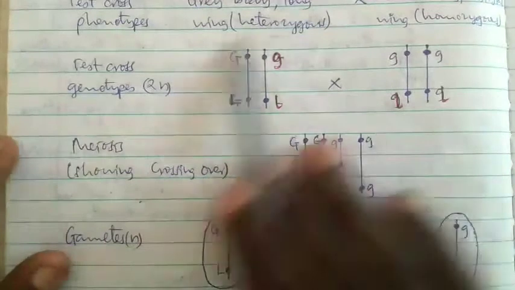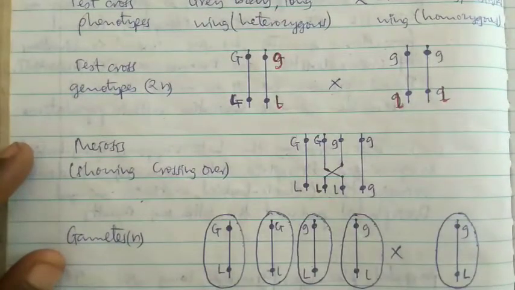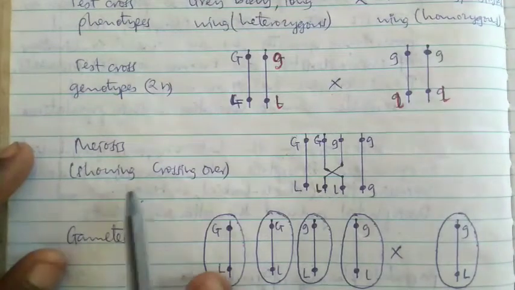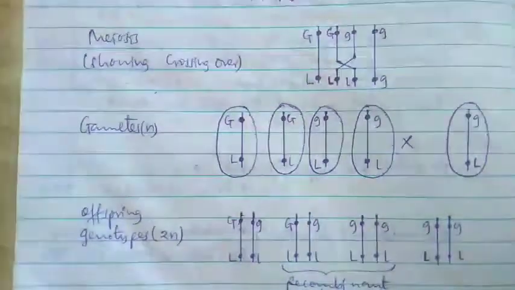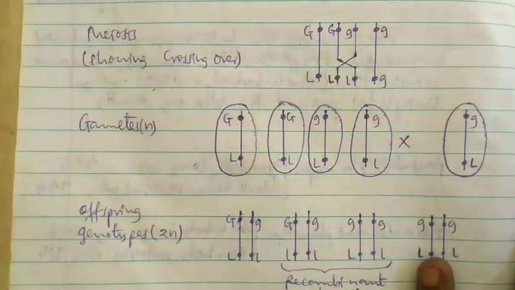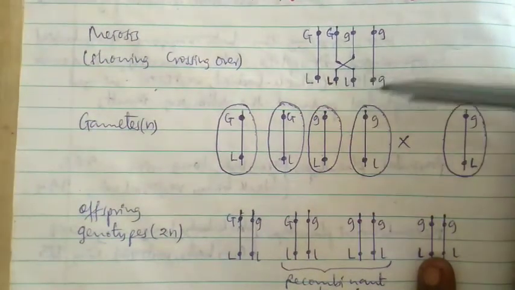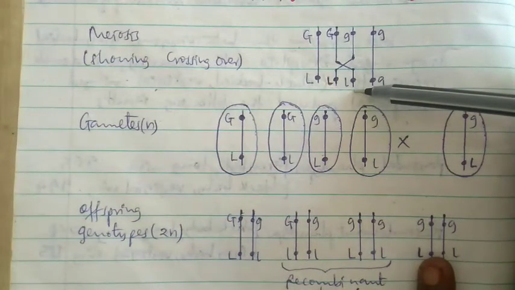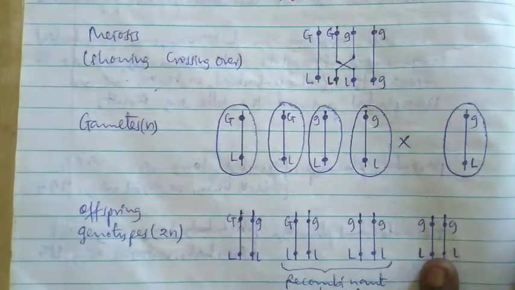Test cross phenotypes gray body na yule pale naona heterozygous double recessive. Baada hapo meiosis ina show crossing over. So this small l itafanya crossing over, itakuja huku. Unaona gray body long wing heterozygous.